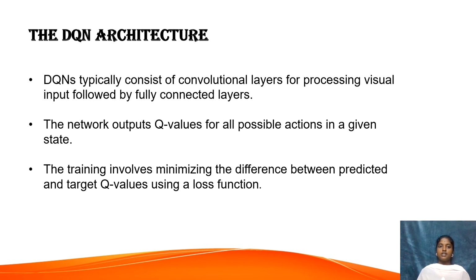Now let us discuss the DQN's architecture. The architecture of a DQN usually includes convolutional neural network layers to handle image inputs, followed by fully connected layers that output the Q values for all possible actions. The model is trained by minimizing the difference between the predicted Q values and the target Q values. The difference is calculated using a loss function and the network's parameters are updated through backpropagation. In this way, the DQN gradually improves its predictions and learns to make better decisions.